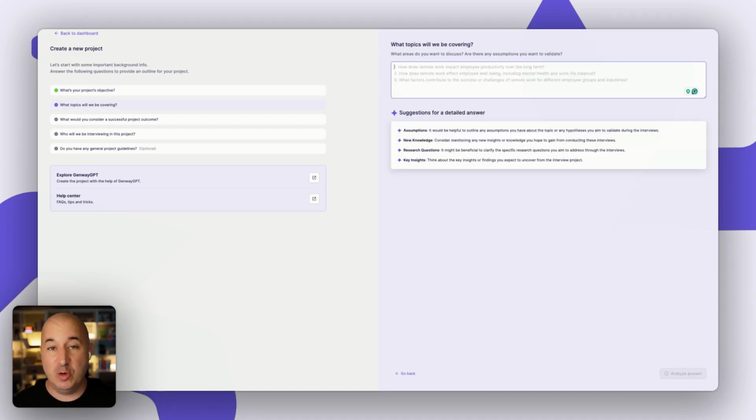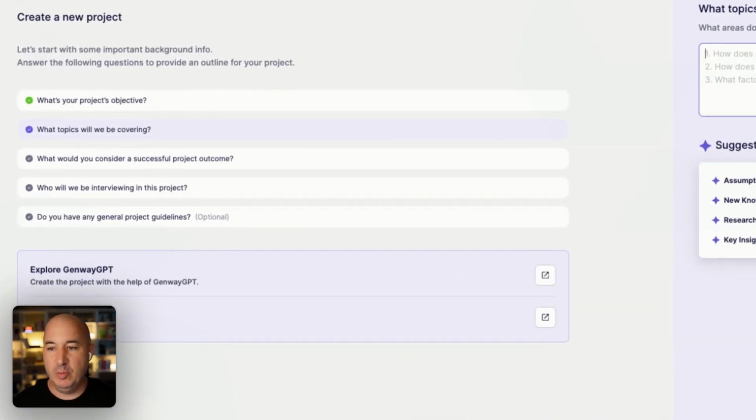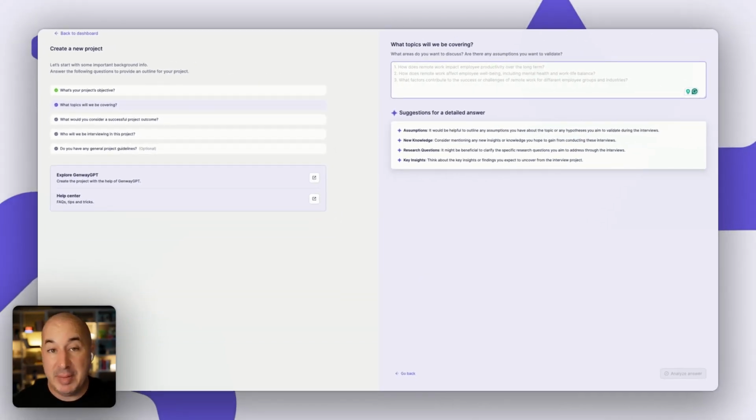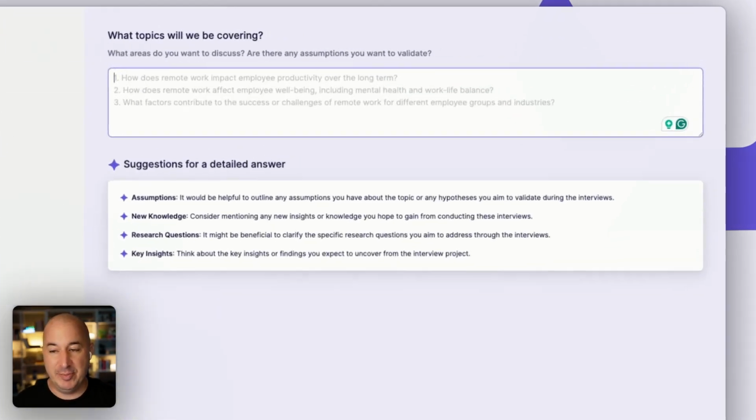Moving on to the second question in the Craft with AI experience, we are now on the topics we'll be covering. And for this question, we're looking for answers around the assumptions we're making for this project, new knowledge we're trying to glean from conducting these interviews, the research questions, the central research questions we're trying to answer, and of course, the key insights we're trying to glean from those questions.